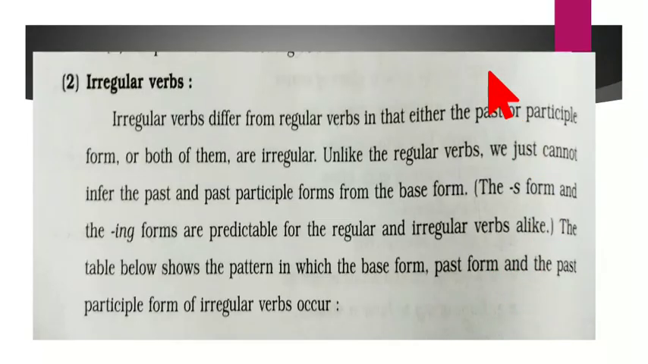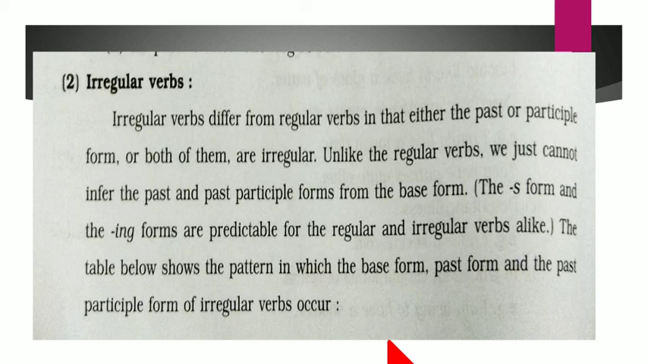Now coming to the irregular verbs. The irregular verbs differ from the regular verbs in that either the past form or the past participle form, or both of them, are irregular. Unlike regular verbs, we just cannot infer the past and the past participle form from the base form. The S form and the ing forms are predictable for the regular and the irregular verbs alike. The table shows the pattern in which the base form, past form and the past participle form of the irregular verbs occur.